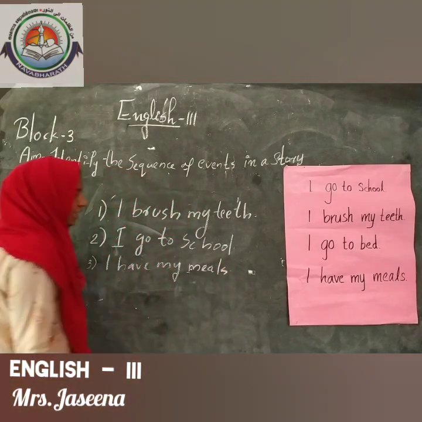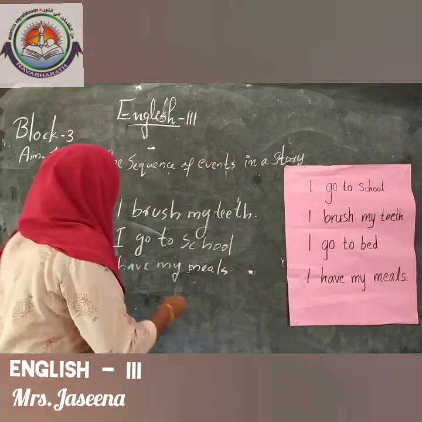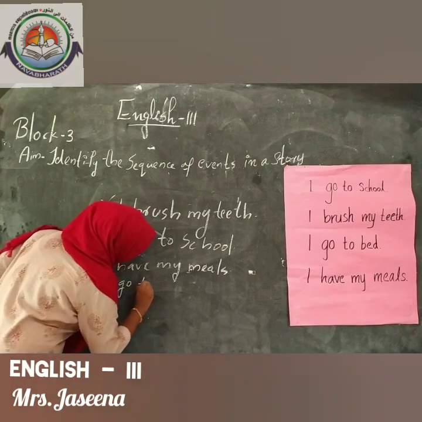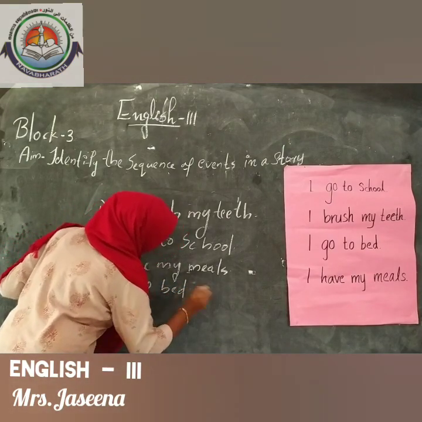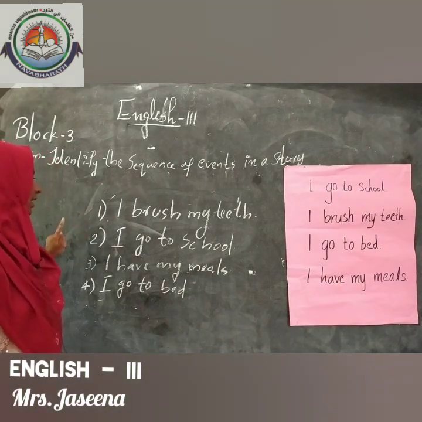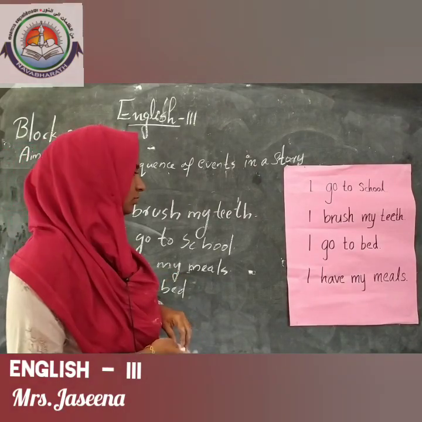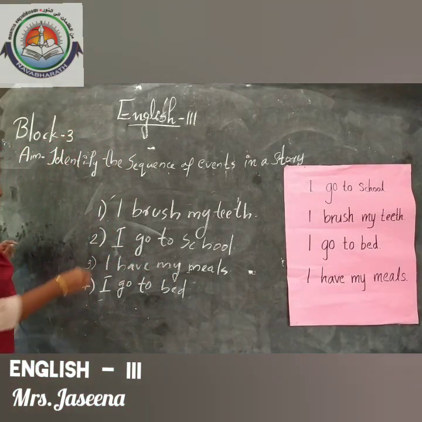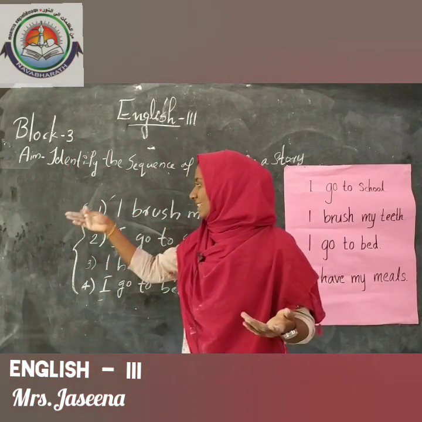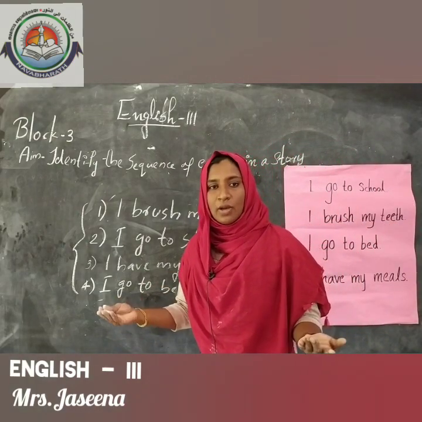Then finally we go to where? Yes, finally we go to bed. So, I go to bed comes last. Okay. So, first one, I brush my teeth. Second one, I go to school. Third one, I have my meals. And the fourth one, I go to bed. Now it is in a correct sequence, isn't it? Now it is in a correct order or correct pattern. So we will call it a sequence.